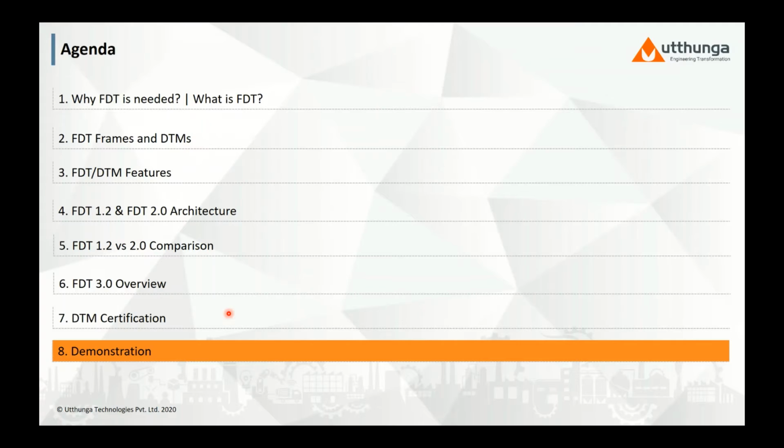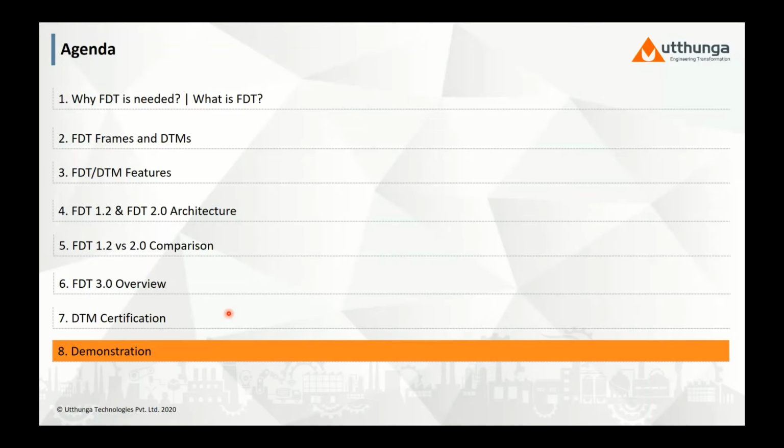Now, there are multiple host suppliers available in the world. So I have taken a couple of frame applications, the ABB Asset Vision Basic and Yokogawa FieldMate, for today's demonstration. I'll be walking through some of the DTM features like configuration, upload, download, user management, import, export, and print. The ABB Asset Vision Basic and the FieldMate frames are available on the vendor-specific websites, and you can download them freely. There are also licensed versions available. For this, you have to contact the specific host suppliers to get the licensed version.